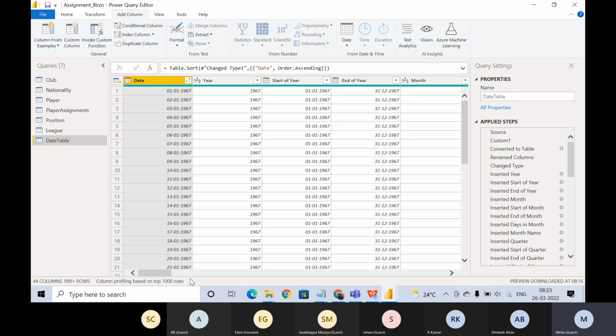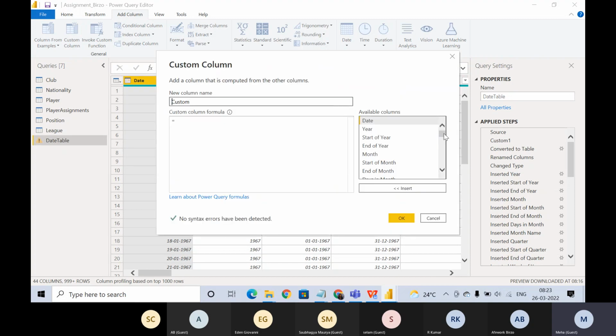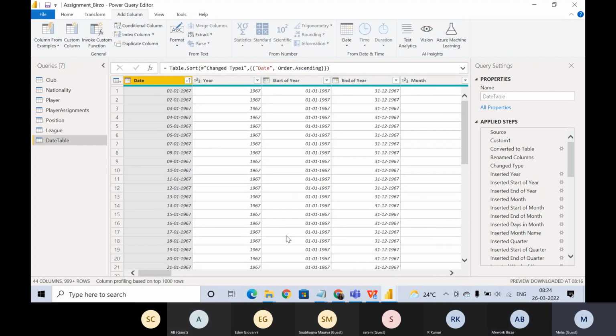Now, if we want to add one more column here using M query, we can go to Add Column, Custom Column. If you go to custom column here, you will see every column that we have in the date table. If somebody wants to create one more column using M query, they can give the name, write the M query over here, and then click OK. From next time, one column will be added and that name will start appearing over here. Right? So that's how we created this date table.